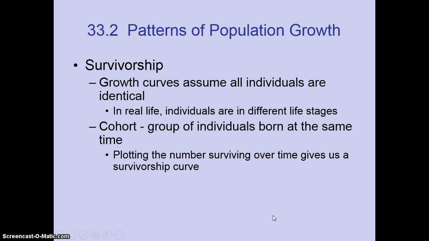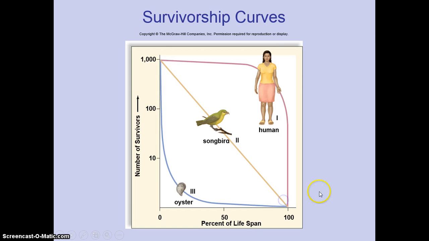Survivorship. Growth curves assume all individuals are identical. In real life, we realize that that's not true. Individuals are at different stages of life. Cohorts are groups of individuals born at the same time. So we would call these generations, like Generation X, as you're familiar with, or the baby boomers. So plotting the number surviving over time gives us a survivorship curve.